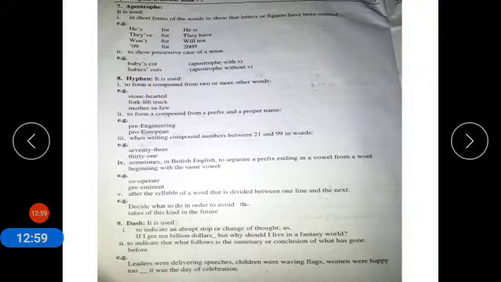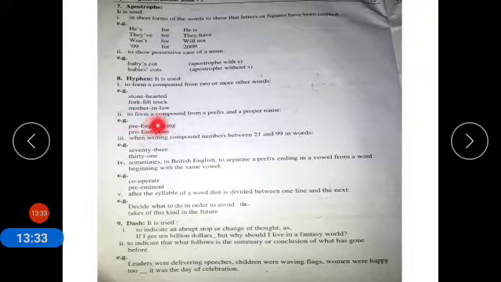Hyphen. It is used to form a compound from two or more other words. For example, stone-hearted. What is hyphen? It is a little dash to form a compound. Compound means joining together two things from two or more other words. So, a compound of two other words, and then you put hyphen in between them. Stone-hearted, fork-lift truck, mother-in-law.